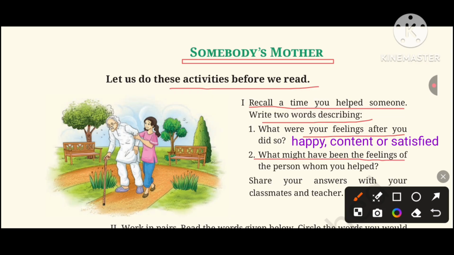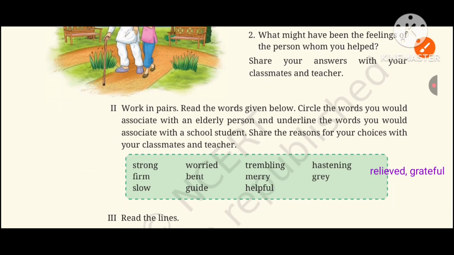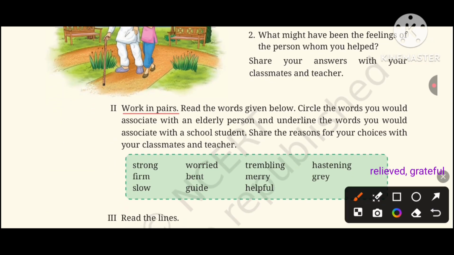What might have been the feelings of the person whom you helped? So I think the person will feel relieved and grateful. Number two is work in pairs. Read the words given below. So here some words have been given in this box. Circle the words you would associate with an elderly person and underline the words you would associate with a school student. Share the reasons for your choices with your classmates and teacher.